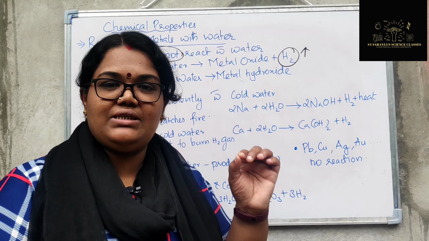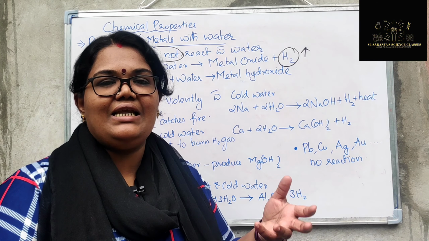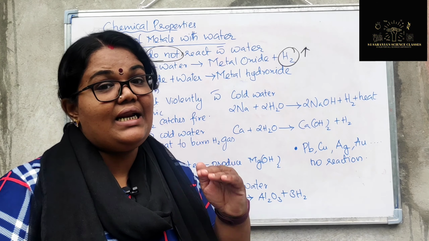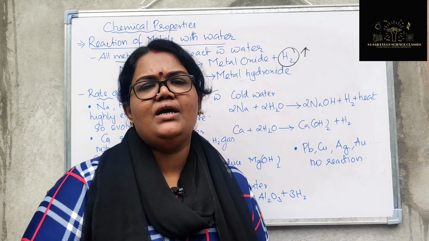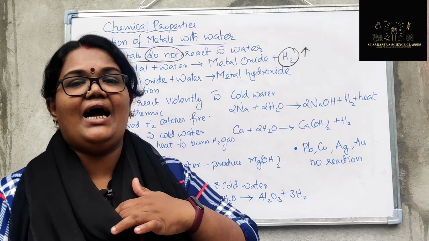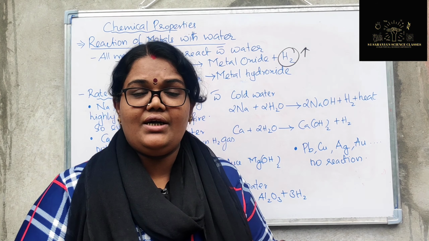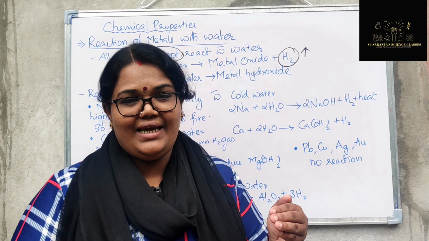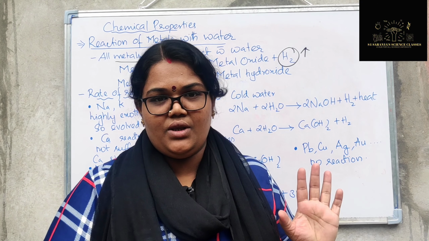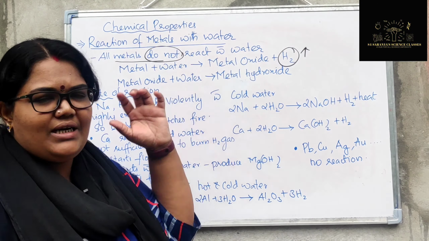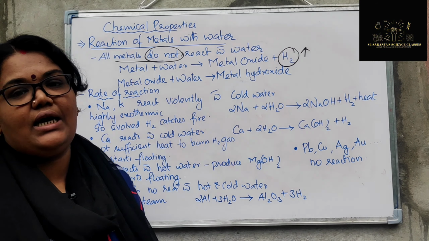Not every metal oxide will dissolve in water. Some metal oxides easily dissolve in water and form metal hydroxide, like alkalis. In the second chapter on acids and bases we learned that there are metal hydroxides which dissolve in water. Those bases are called alkalis, those which dissolve in water. That's why we especially say not all metal oxides. Those metal oxides which are soluble in water will be converted into metal hydroxide.